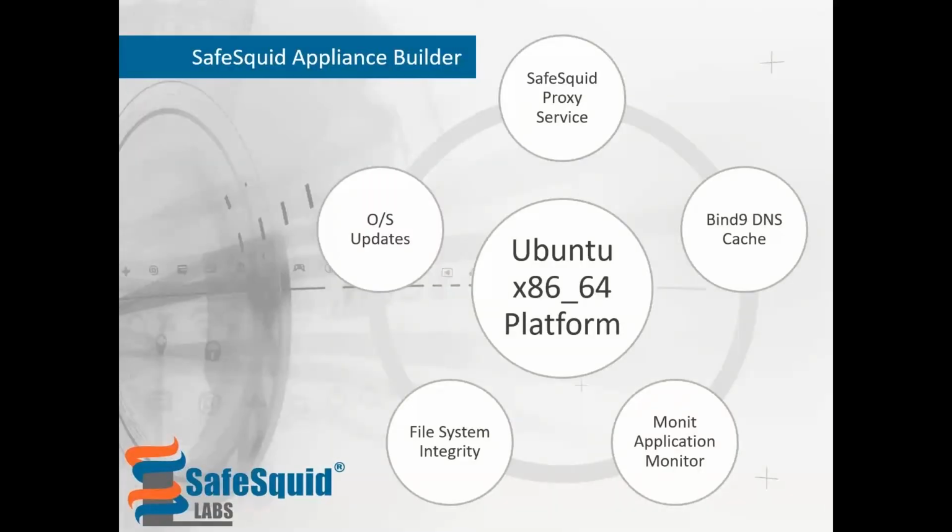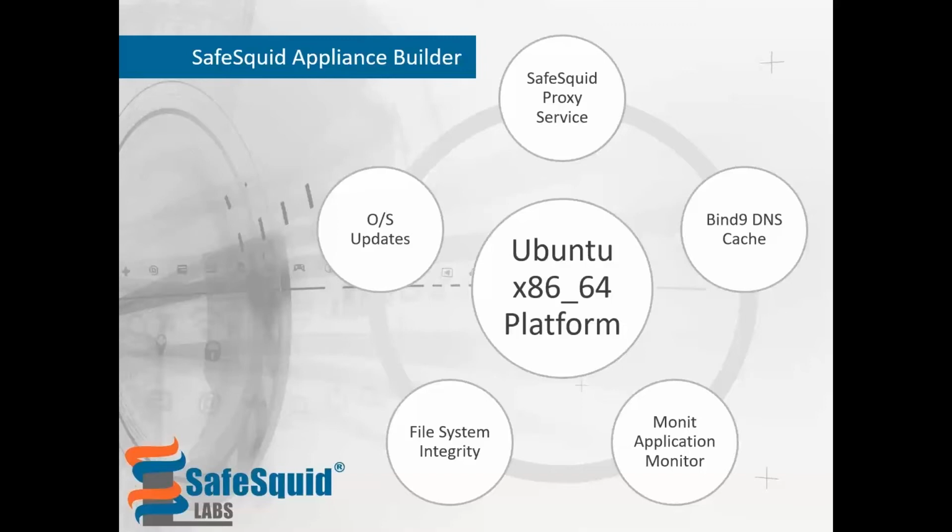Now, SafeSquid is a network application service that can be installed as a native application on an x86-64 Linux system, distributed as a tarball that you could download from a site, extract, and set up on your preferred Linux OS. We have recommended Ubuntu because of its simplicity. However, for reliable optimum performance, you would also need to set up a few more applications on your system, like a caching name server and a high availability application monitor. And since SafeSquid does a lot of logging that you would need for traffic analysis, it is important to secure the application against disk space saturation.